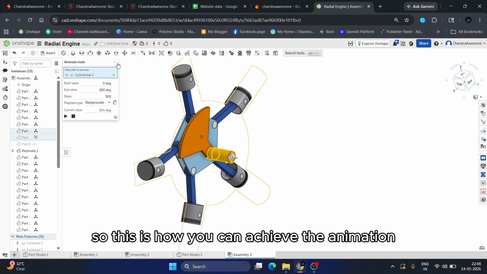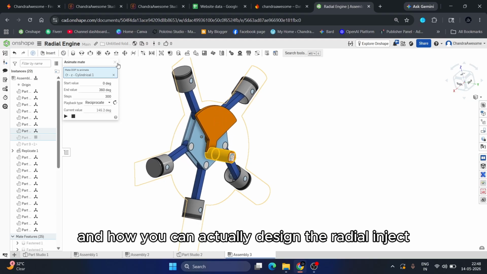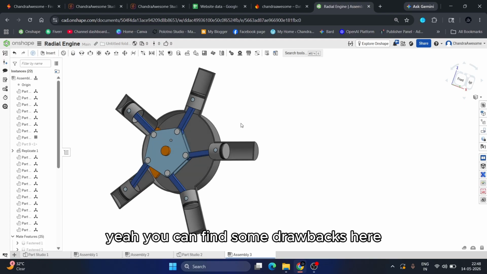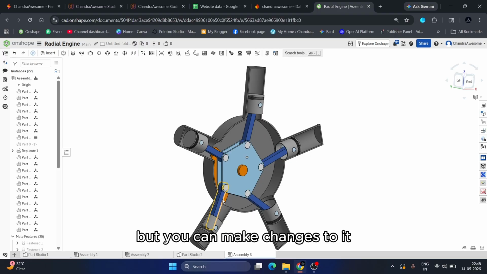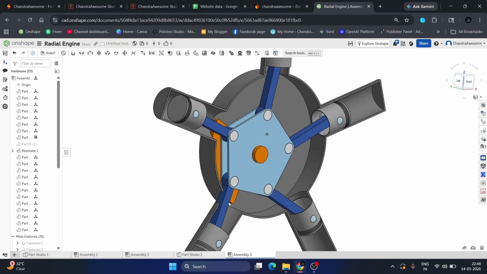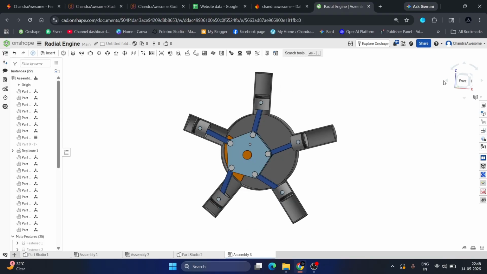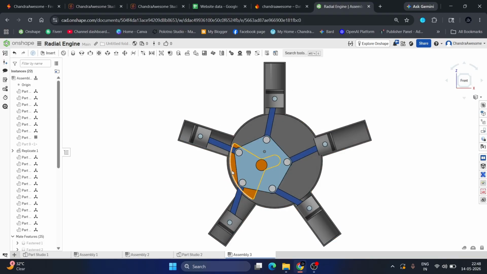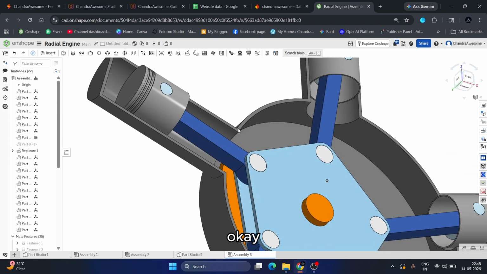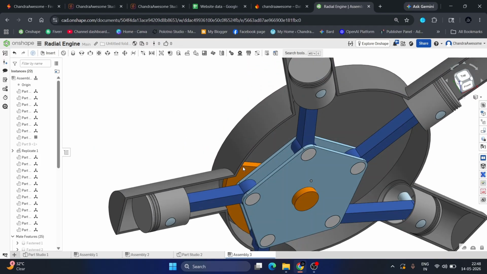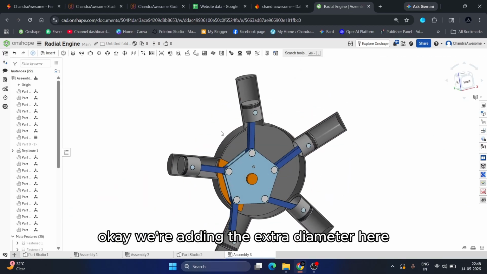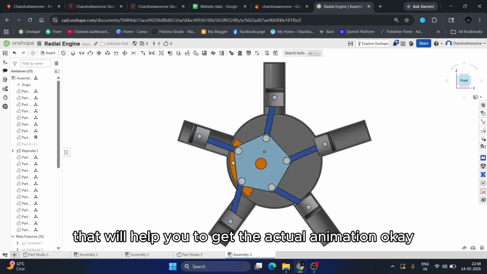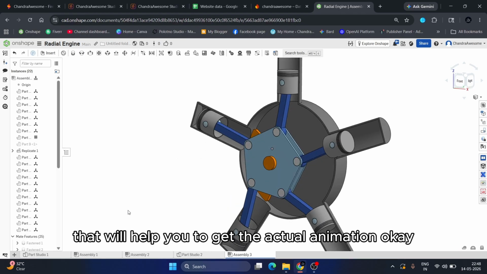So this is how you can achieve the animation and how you can design the radial engine. You can find some drawbacks here from the design point of view, but you can make changes to it. You can make changes to the body as you want later. Adding extra diameter here will help you get the actual animation.